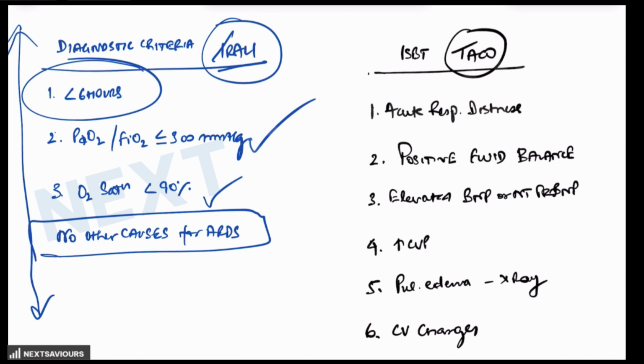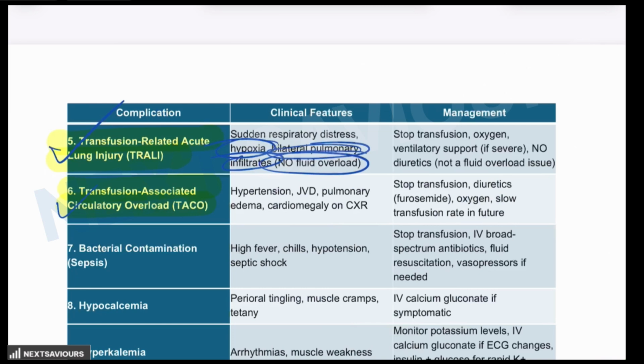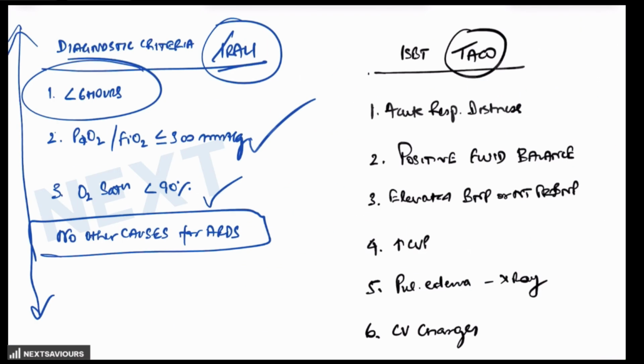On the other hand, what is TACO? As we have already identified, TACO is transfusion associated circulatory overload. The basic pathophysiological mechanism is that a rapid transfusion volume results in fluid overload, and that fluid overload might result in acute respiratory distress.